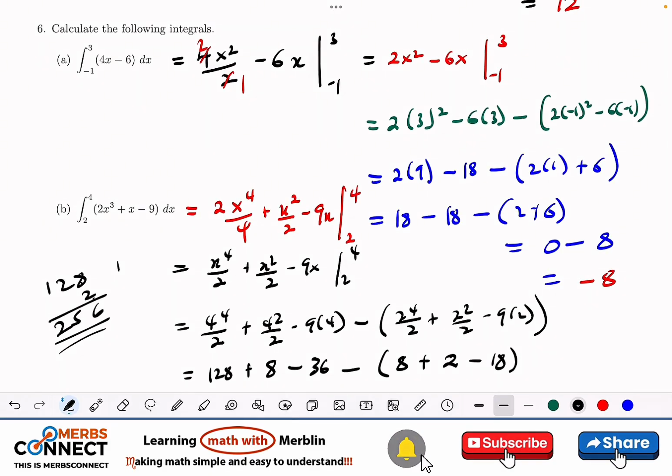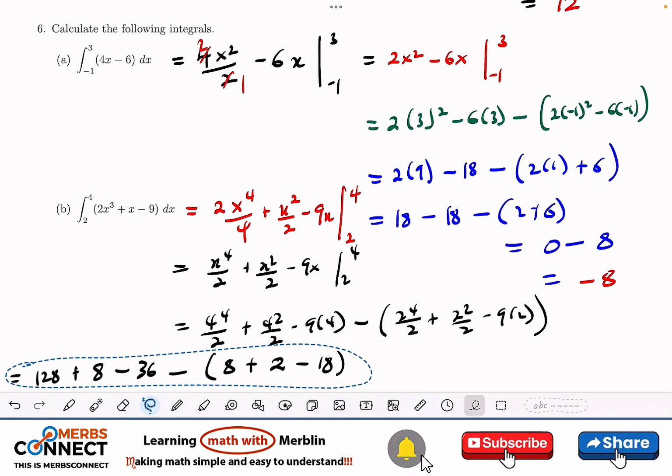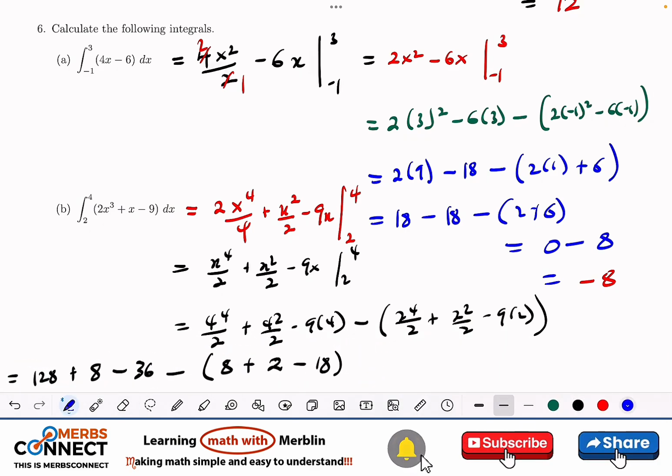And then what can we do? What we can do is let's shift this here, and then let's continue from here. When I add this to this, I'm going to have 136 and subtract this one from it. So I'm going to get 100, right?